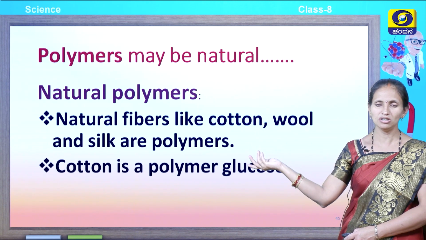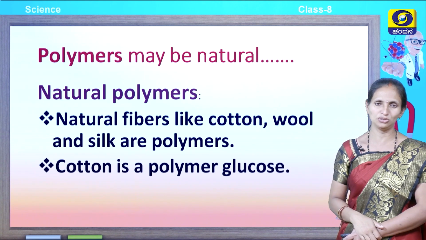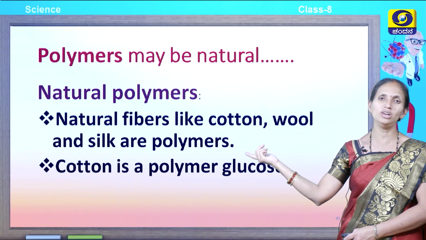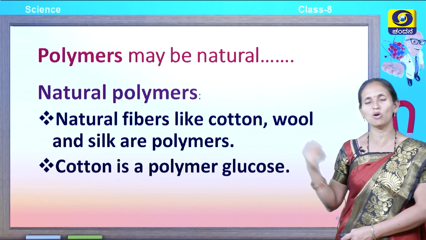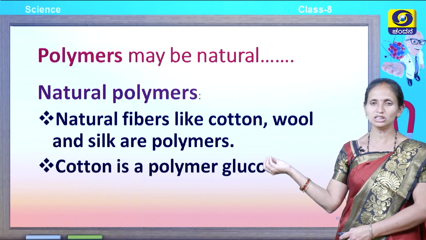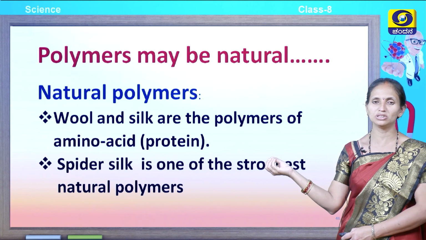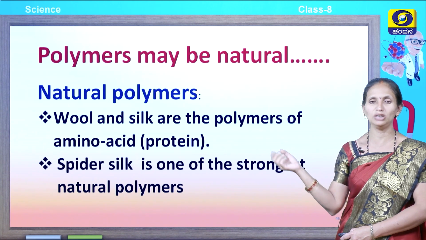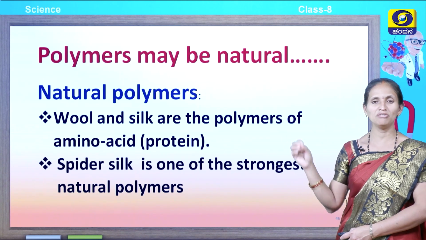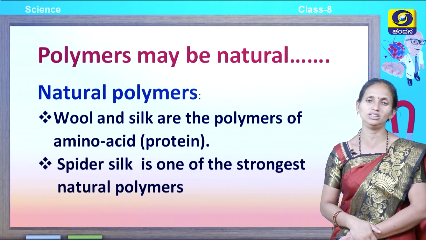Polymers may be natural or polymers may be synthetic. Let us see the first, natural polymers. So, which are the natural polymers? Natural fibers like cotton, wool, and silk are polymers which are found in nature. So, they are called natural polymers. Cotton is a polymer of glucose. Wool and silk are polymers of amino acids, which is a protein obtained from animals. Spider silk, which is obtained from spiders, is one of the strongest natural polymers found in nature.